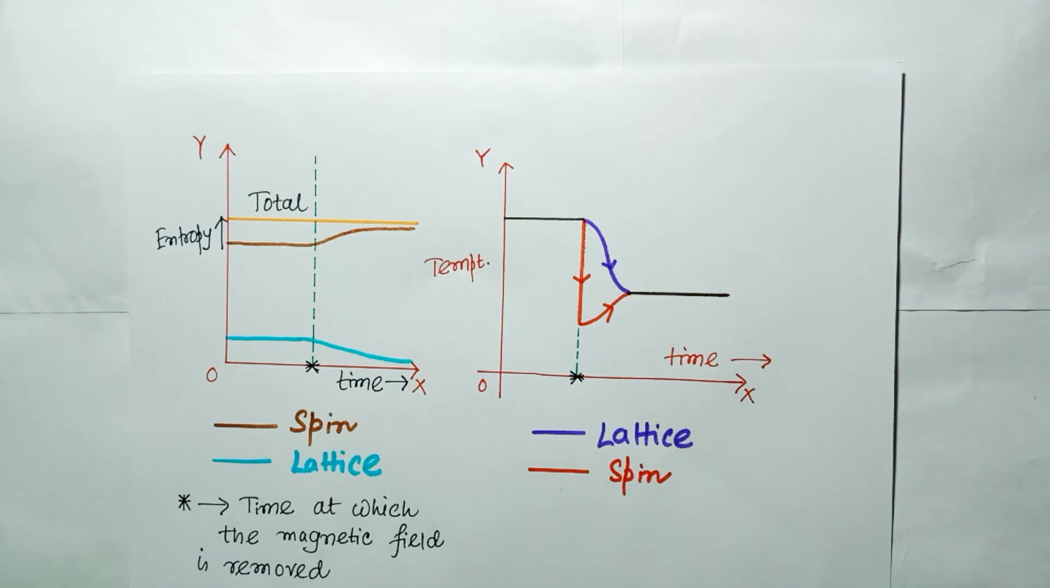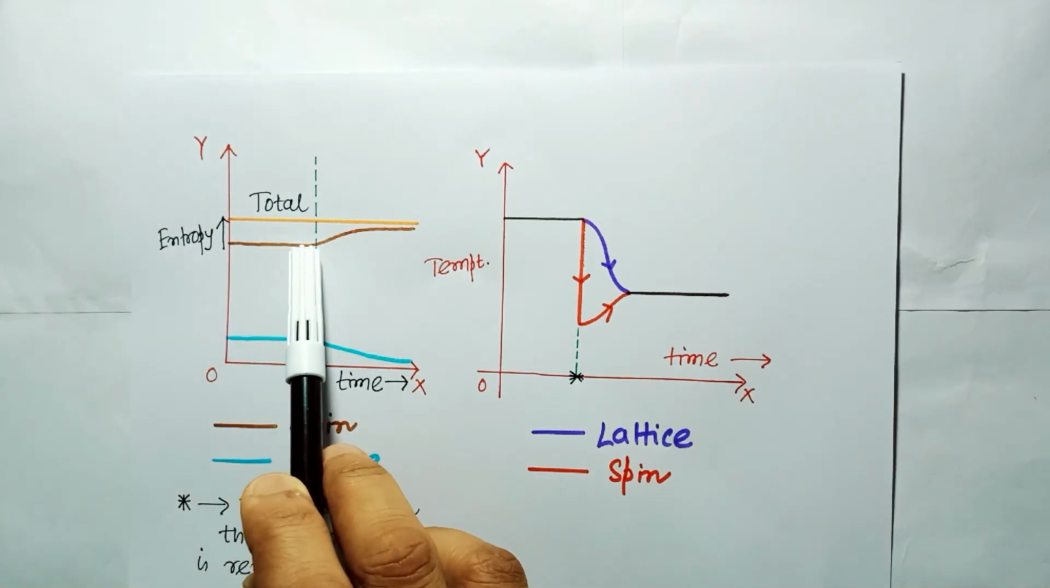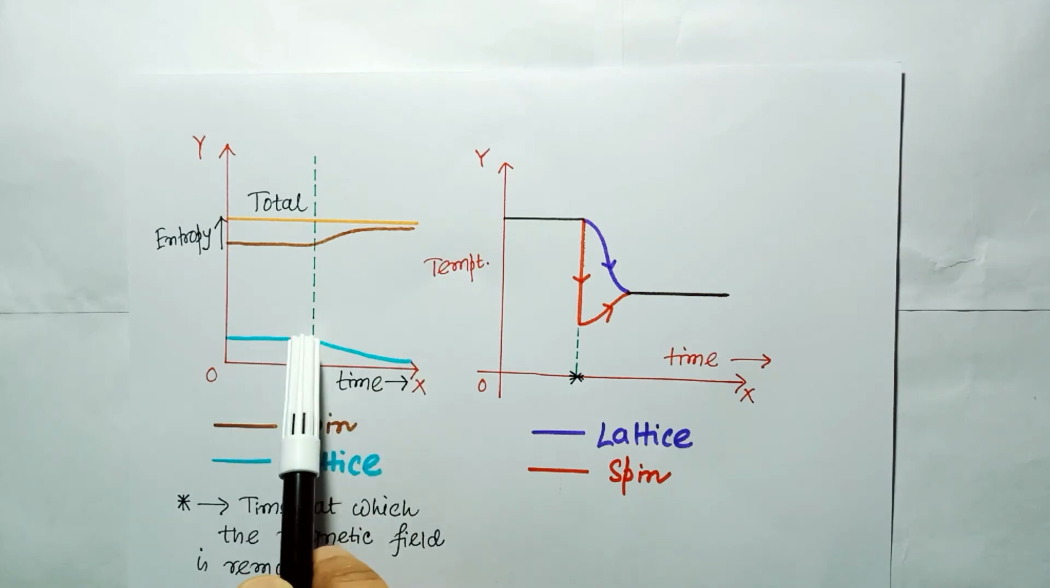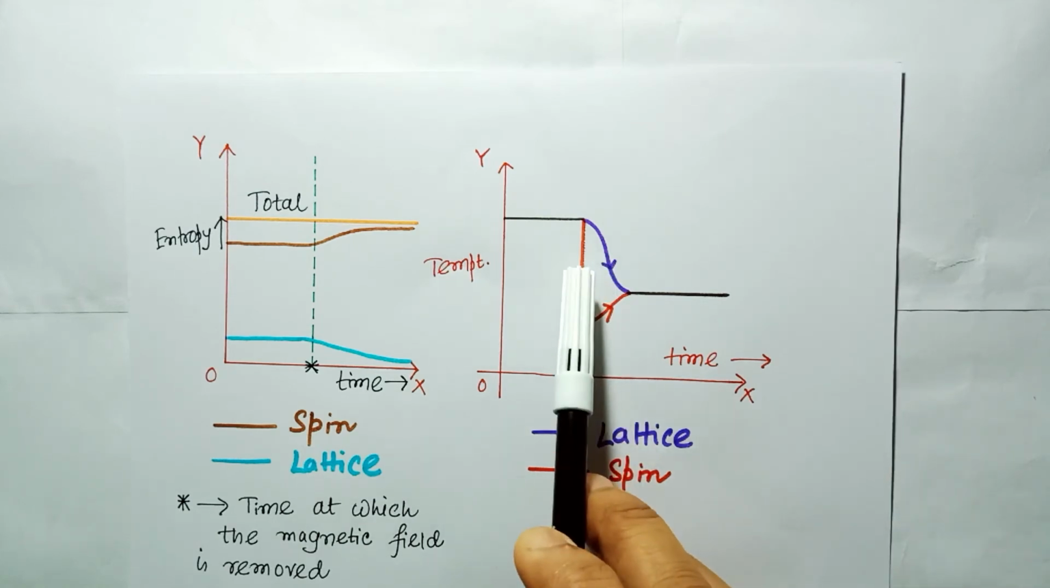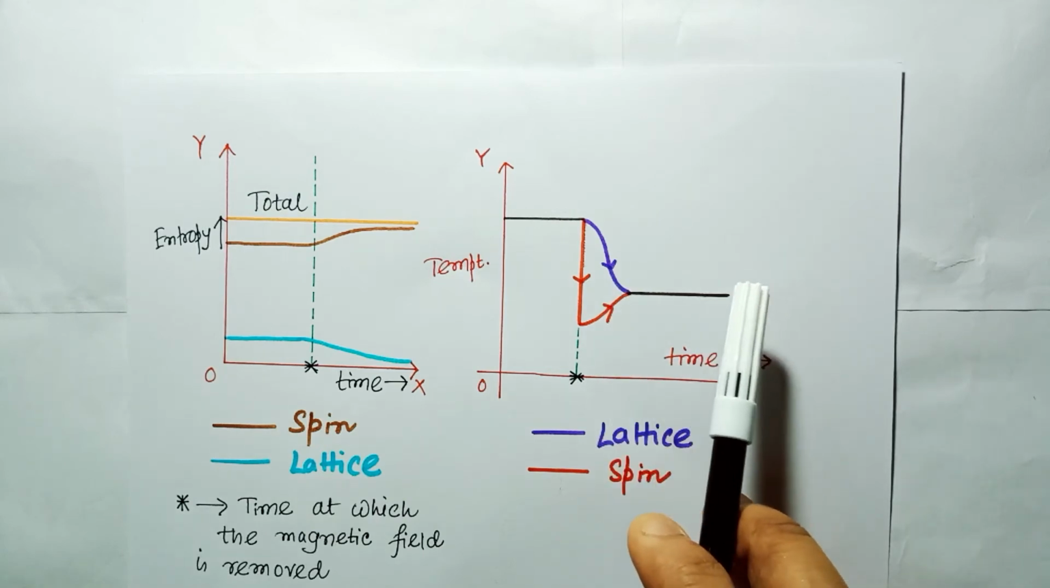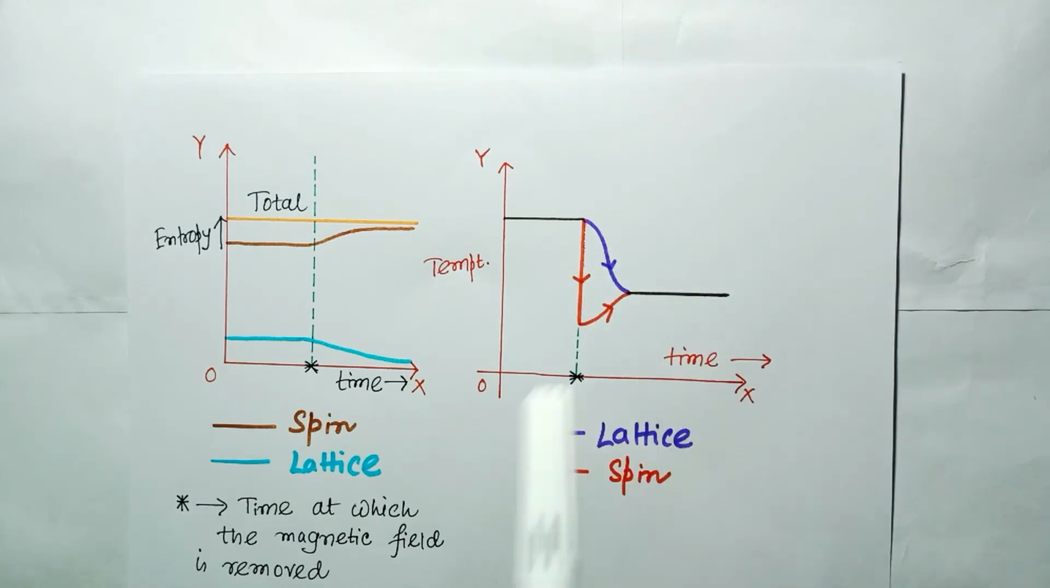After the magnetic field is removed, the spin entropy increases a little bit, whereas the entropy due to the lattice slightly decreases. You can see the spin entropy increases a little bit, but the entropy part for the lattice slightly decreases with time. In this plot you can see that initially the temperature is due to two different contributions: one is from the lattice part and another one is from the spin part.